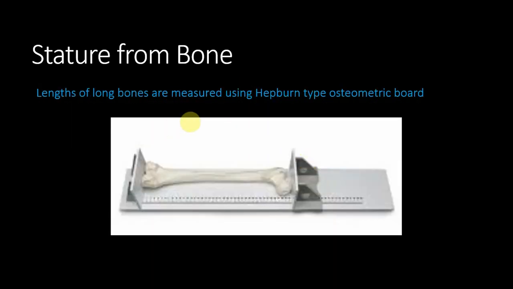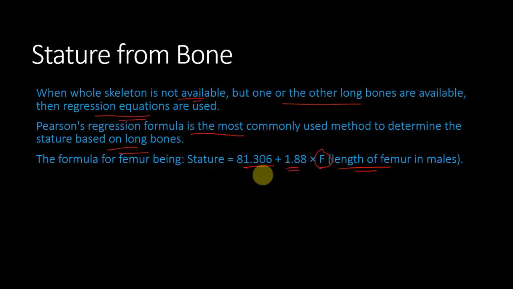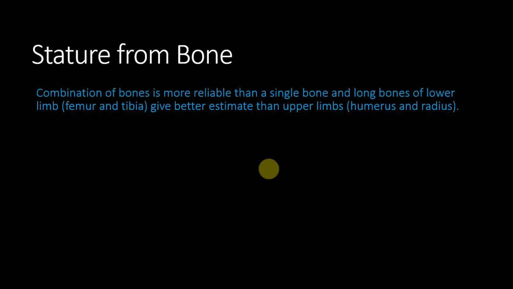To measure the length of a long bone, an osteometric board is used, where one part is fixed and one part is sliding. The bone is placed and the sliding part is moved up to the bone, and the length is measured on the scale. That length is used in the regression equation, where a constant for each bone and a multiplication factor are present, and using that the stature of the person can be determined.